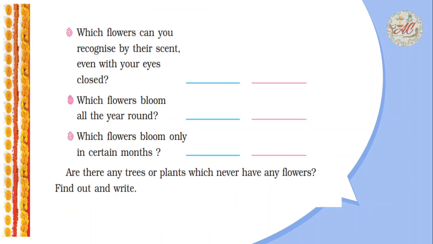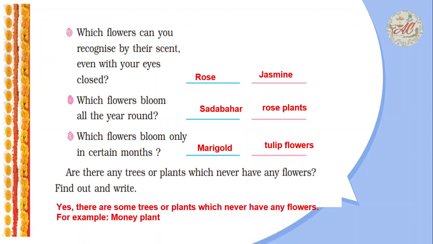Which flowers can you recognize by their scent even with your eyes closed? Yes, these are rose and jasmine. Which flowers bloom all the year round? Yes, Sadabahar and rose plants bloom all the year. Which flowers bloom only in certain months? Yes, there are several flowers which bloom only in certain months, like marigold and tulip. Next, are there any trees or plants which never have any flowers? Yes, it is the money plant. Money plant never has any flowers.